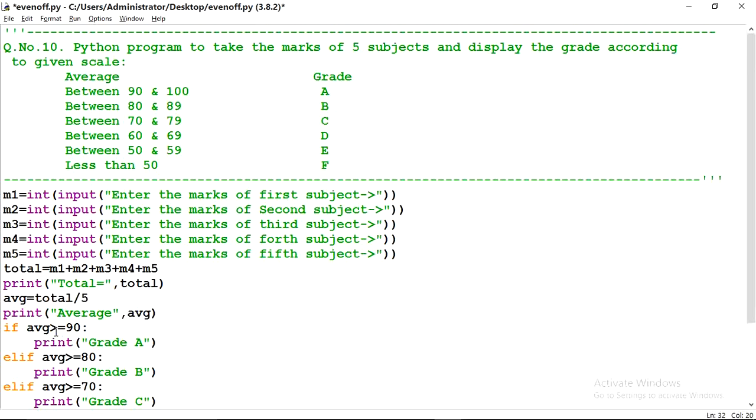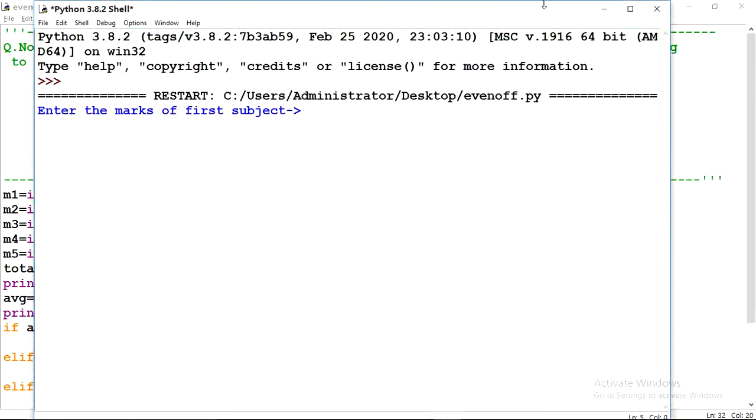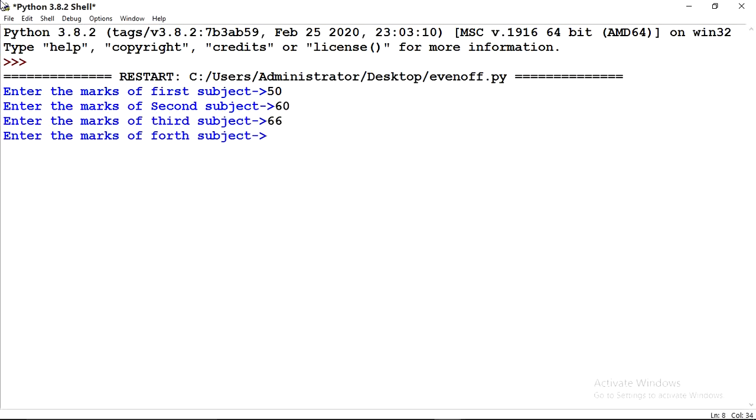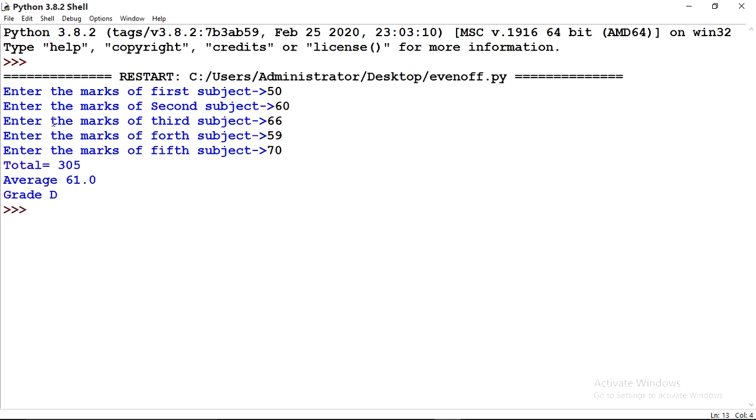Now check the answer. First of all it is asking to enter the marks of 5 subjects. I am giving 50. Enter the marks of second subject, 60. Third subject, 66. Fourth subject, 59. Fifth subject, 70. Then the answer is coming: total is 305, average is 61 and grade is D.